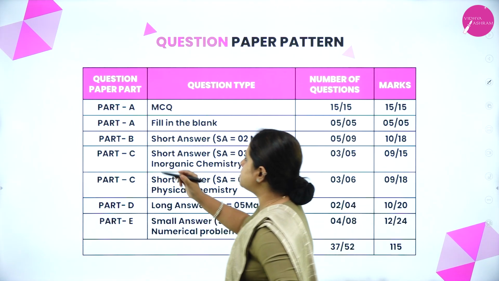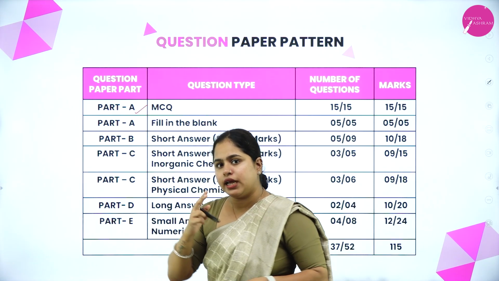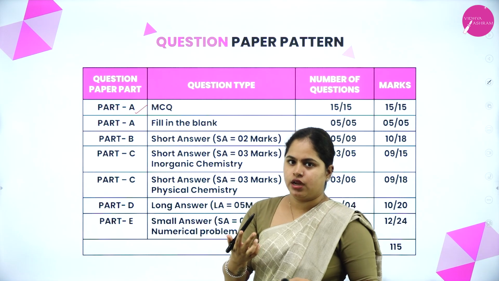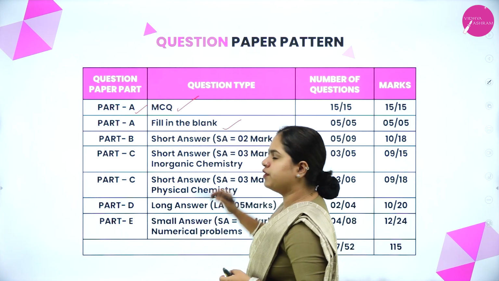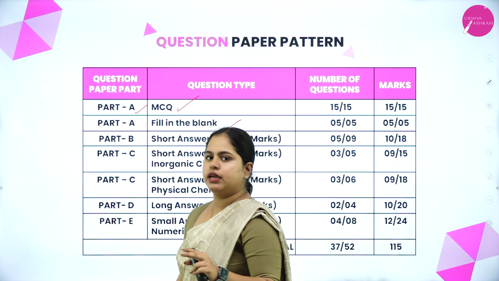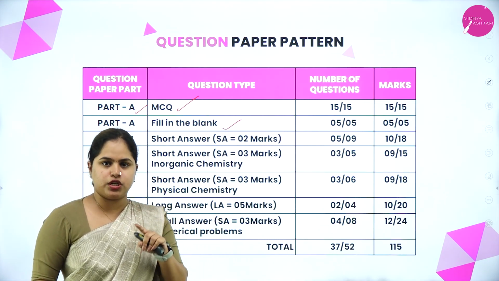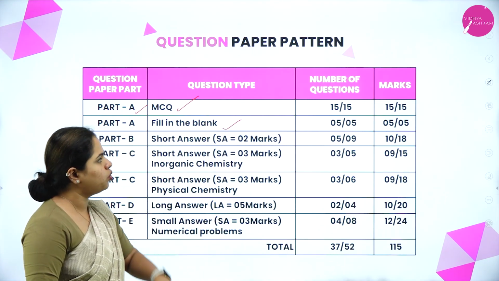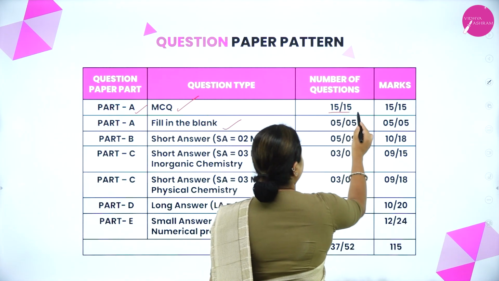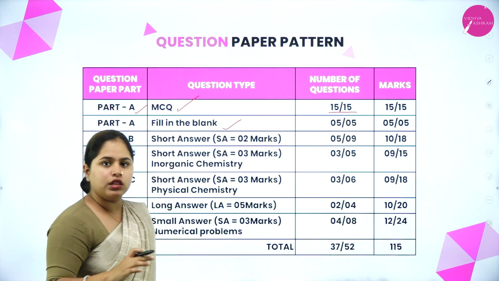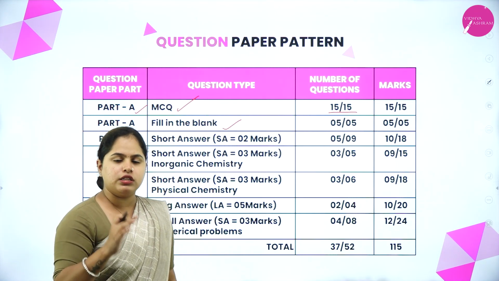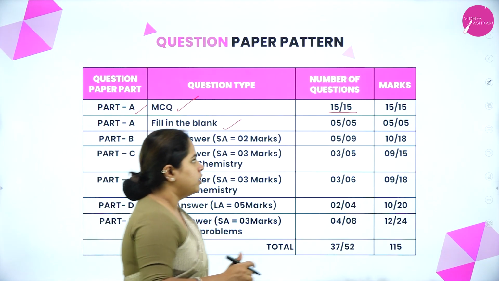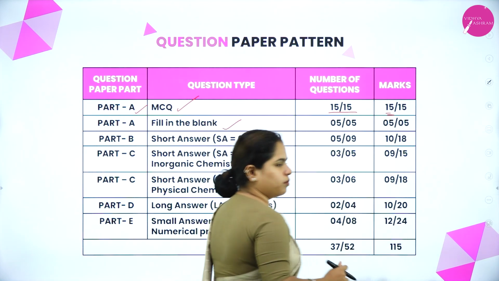Now the first one is part A. In part A itself, you have 2 sections. That is, one is MCQ type questions and another one is fill in the blank questions. So MCQ questions, you will have a total of 15 questions, out of which all the 15 questions you have to attend. So there is no options. All the 15 you have to attend. Okay. So you will score a total of 15 marks from this part.